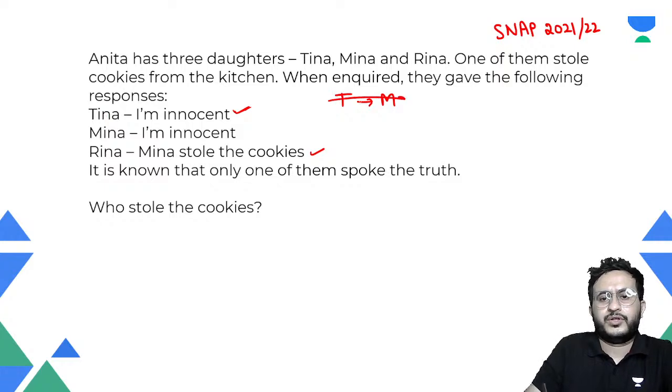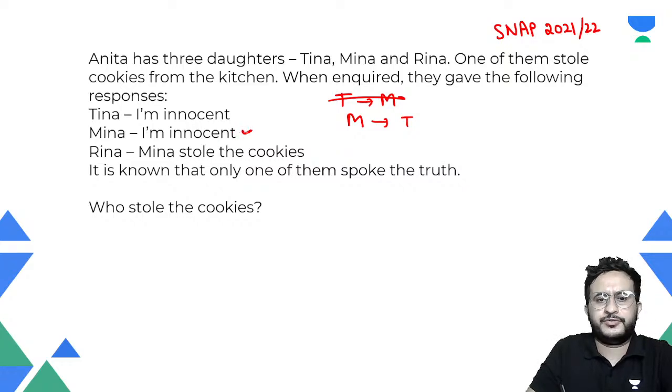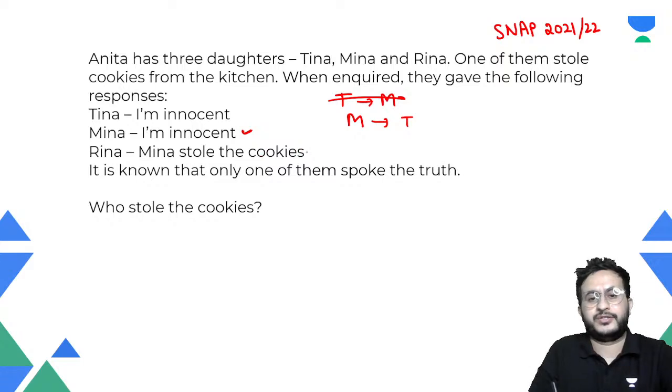Okay, so let us say Meena is speaking the truth. So if we consider Meena speaking the truth, that means Tina should be the culprit, right? And she should be innocent. She's innocent. Okay, and Reena is saying that Meena stole the cookies, right? So that is also coming as false. So that means that justifies that Tina is someone who stole the cookies.